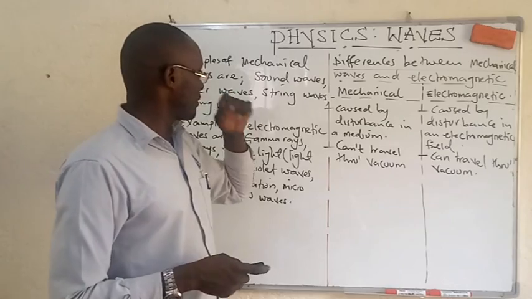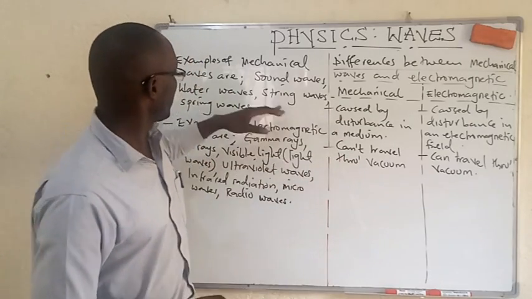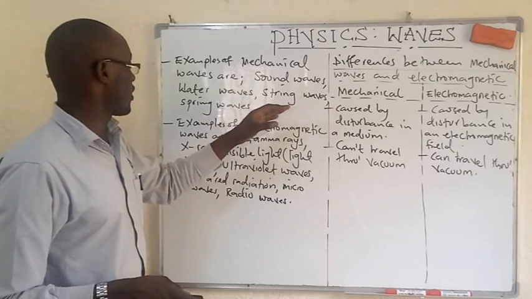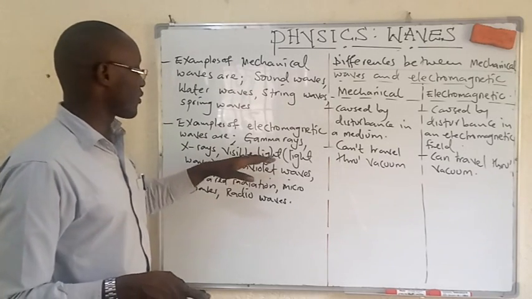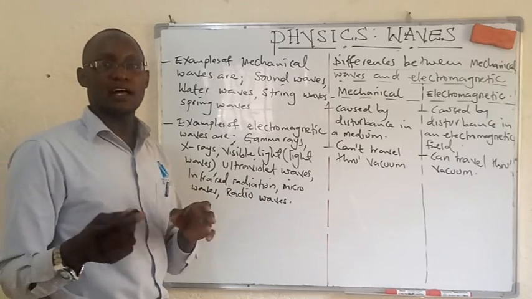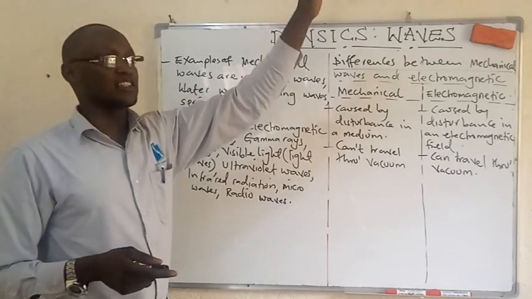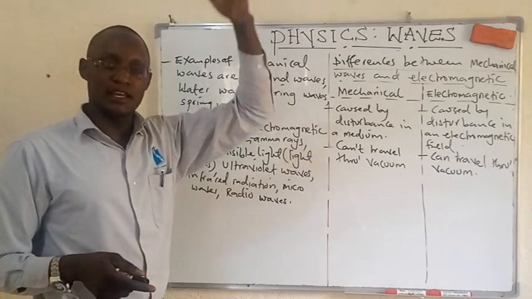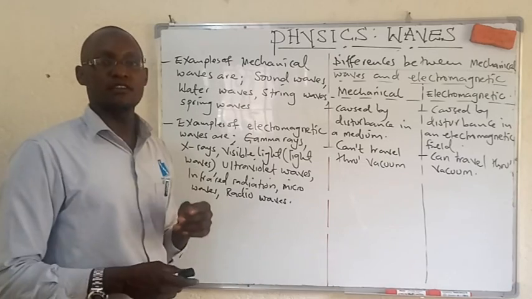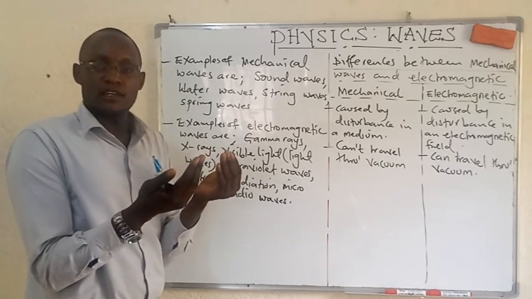We are going to see that mechanical waves are a little bit slow. If you look at sound waves, water waves and string waves, you cannot compare them with radio waves. When somebody is at a radio station broadcasting, the waves are sent to a given mast and then reflected up to the receiver where you listen to this person.